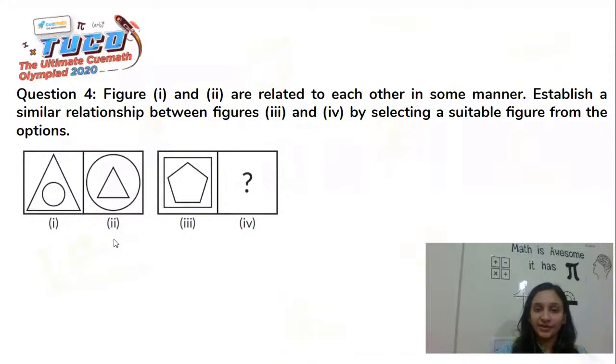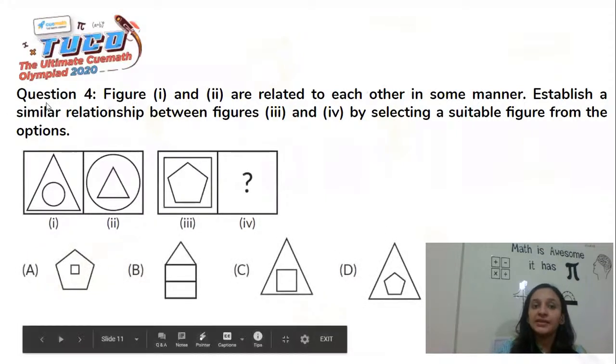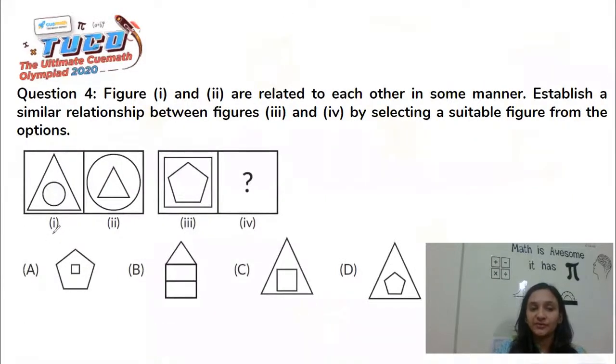Okay, so figure 1 and figure 2 are related to each other in some manner. We need to figure out that manner. And then we need to establish the same relationship between the figures in 3 and 4. So the fourth figure is actually missing. We'll have to figure that out. Let's have a look at the options. These are all the options that we have. So again, the first step is to understand the relationship between figure 1 and figure 2.